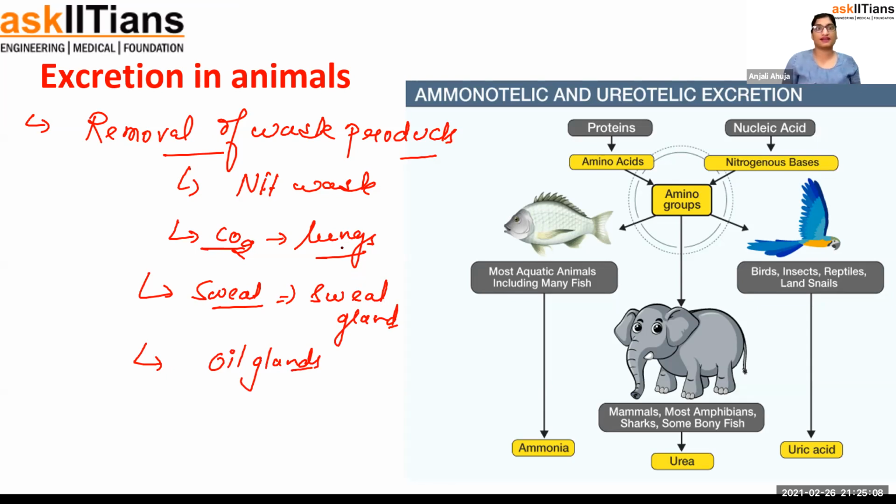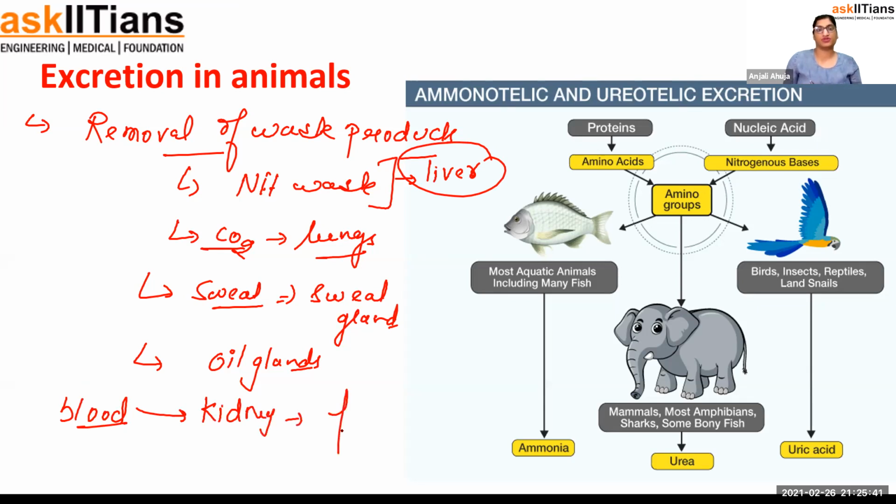First thing, guys, understand this. This nitrogenous waste is mainly formed inside the liver of our body. Inside the liver, all the reactions happen, all the detoxification, I will say. Every detoxification always happens in the liver. Whenever there is a viral infection in the body, the liver is infected first, after the digestive system. But anyway, nitrogenous waste is released in the liver. The blood carries the waste toward the kidney, and in the kidney this blood is filtered, and all the waste product comes out in the urine, which we excrete.